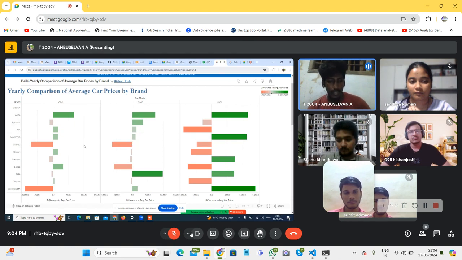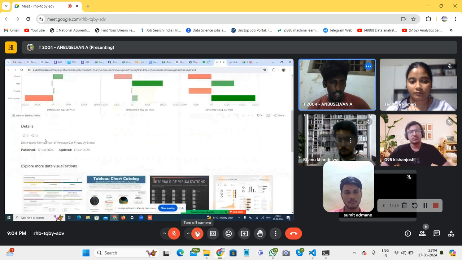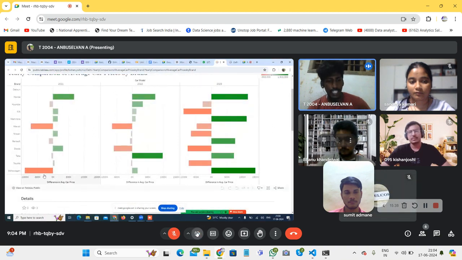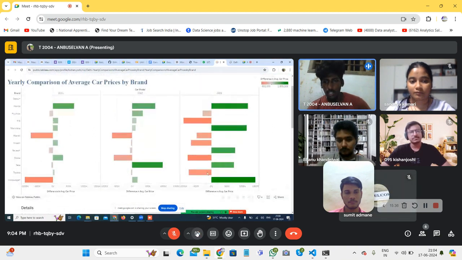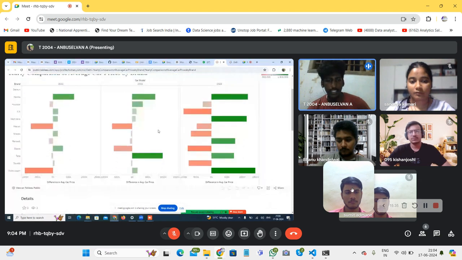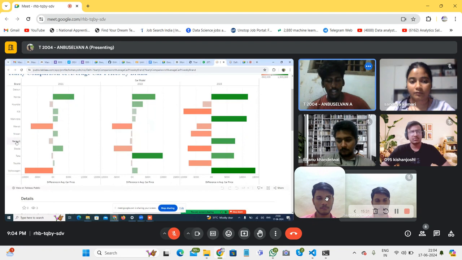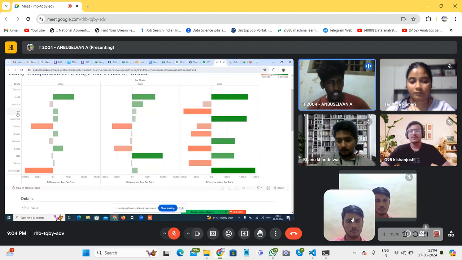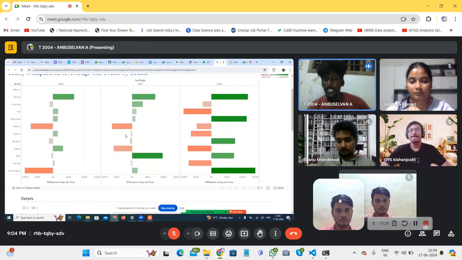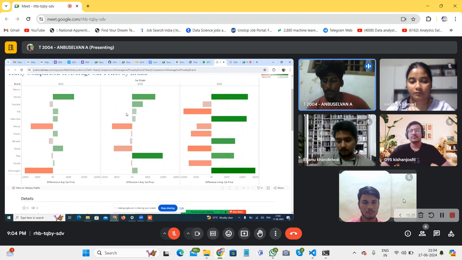We can see that Volkswagen shows a significant increase in 2023 and a decrease in 2021. Nissan and Kia show fluctuating trends, with increases and decreases in values.